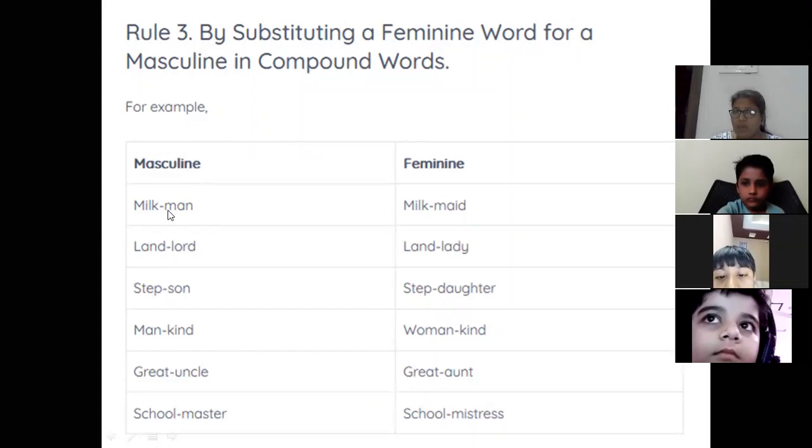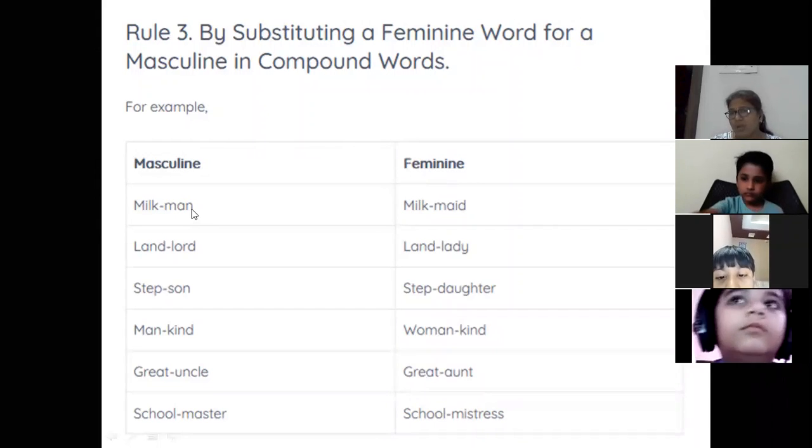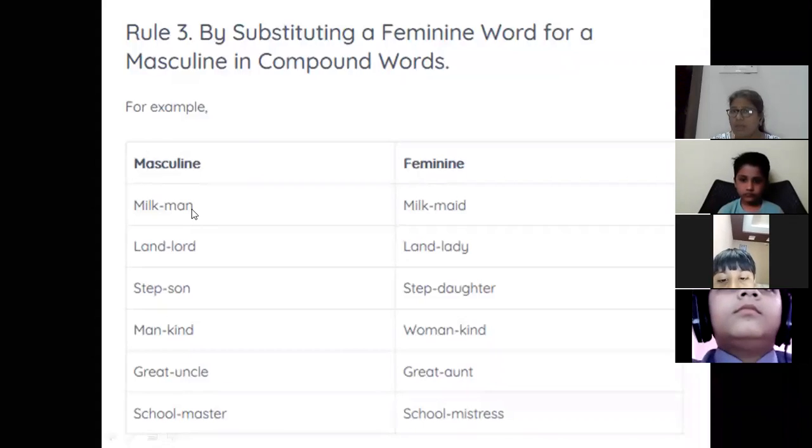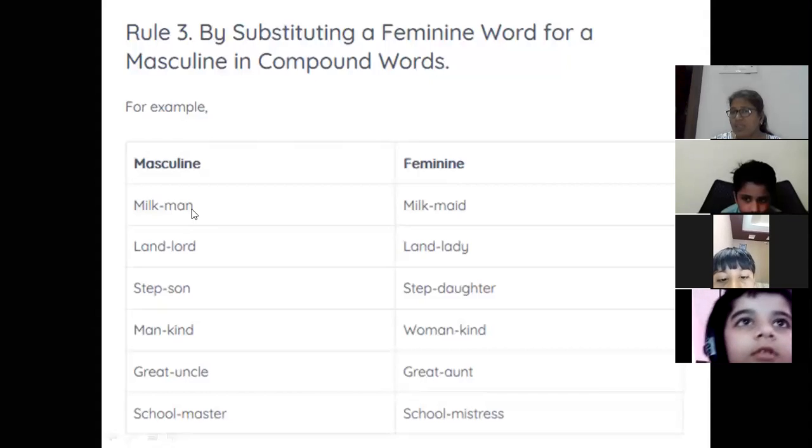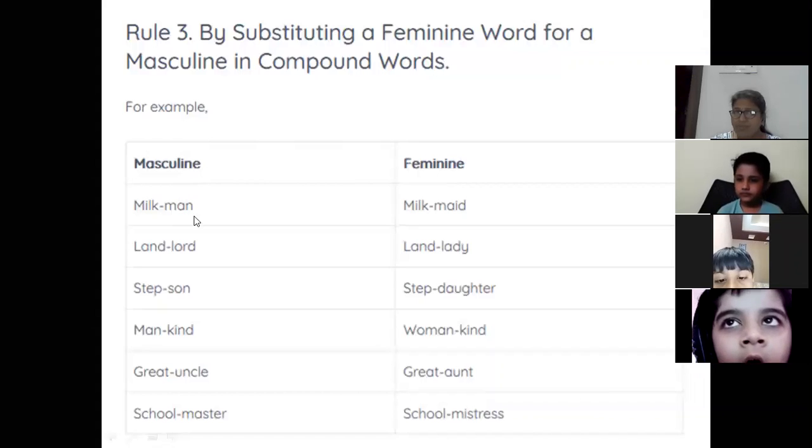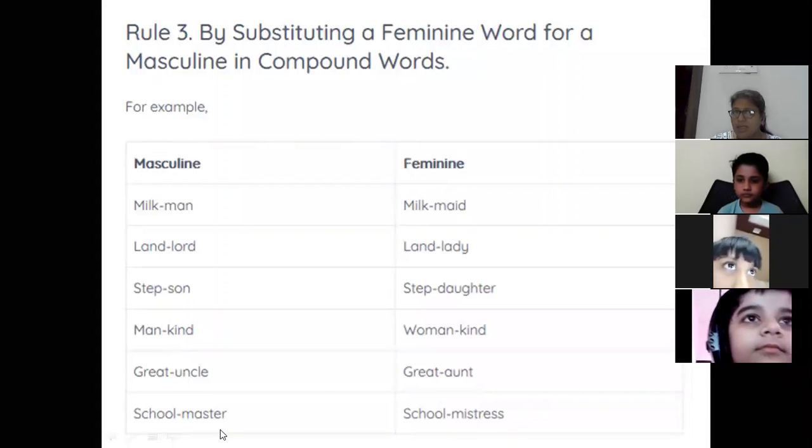So when I want to change such compound nouns into feminine, I am only going to change the words which have gender. Suppose if I say man, it means man is a masculine gender. Lord, son, man, uncle, master, they all are masculine words.